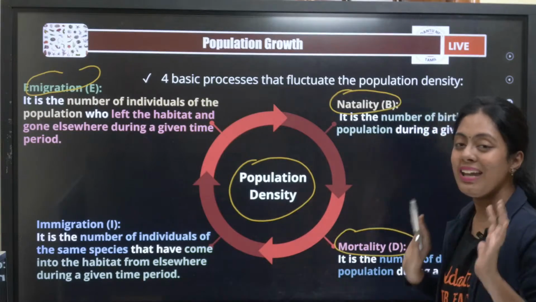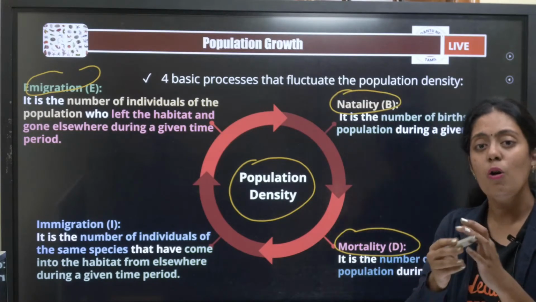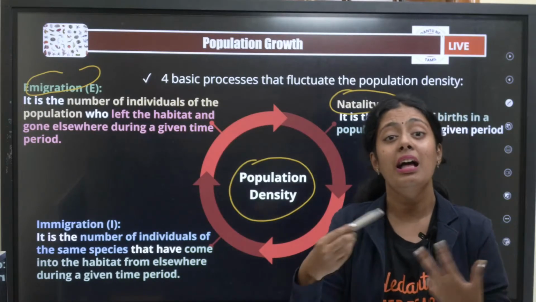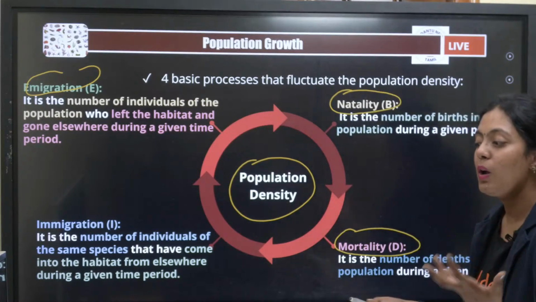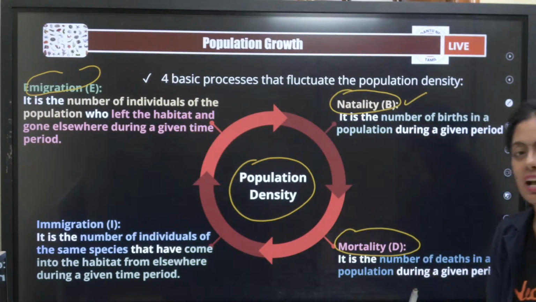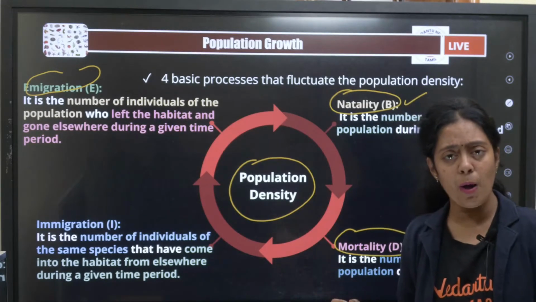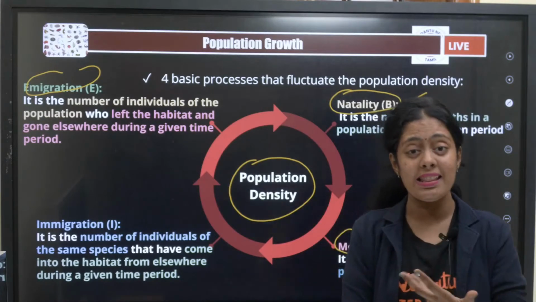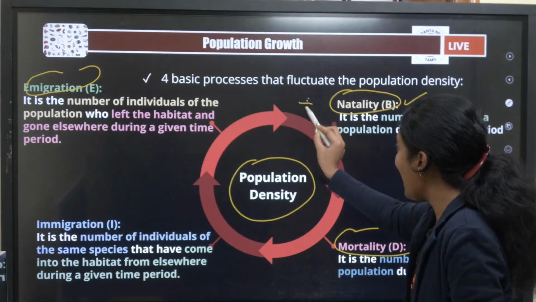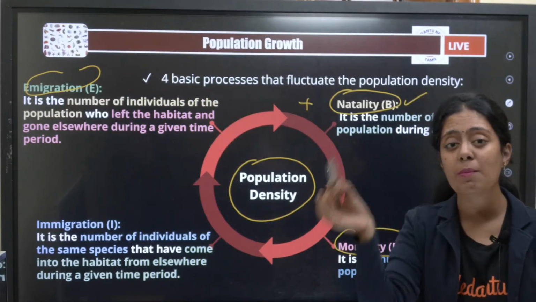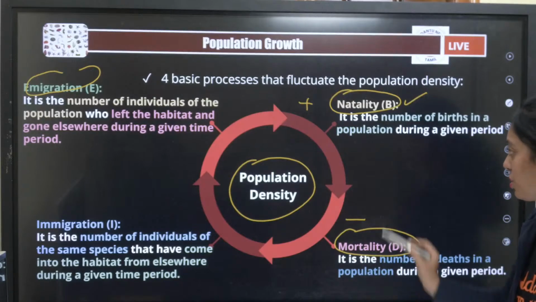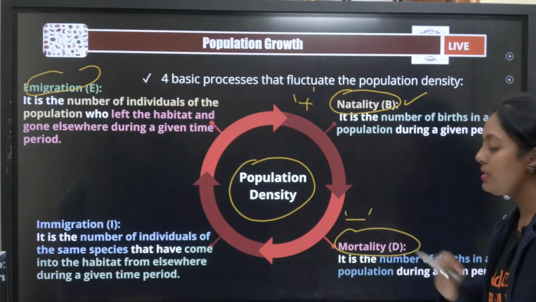So first, let's talk about natality. What is natality, guys? There is a population, and the number of new organisms born in that population is what we call natality. We call it birth rate. Okay, we denote it by the term b. Mortality: there is a population, and the number of organisms that have died in that population, that is what we call mortality. See, natality adds to my population. Mortality actually reduces my population. So this is addition and this is subtraction.